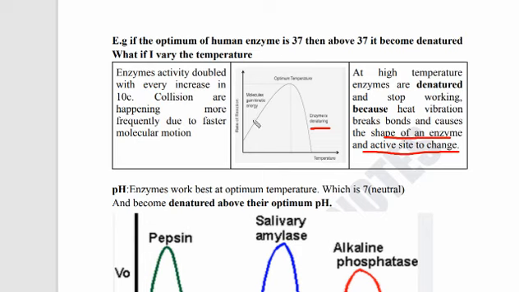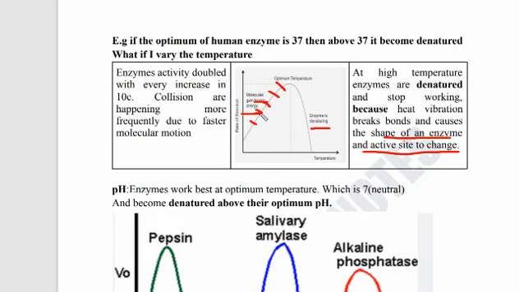There is another thing that you need to remember: every rise of 10 degrees will double the rate of the reaction. This depends on the energy present in the molecules, which will increase the rate of reaction. When we increase the temperature, the molecules will move more, there will be more collisions, and this collision will be due to the kinetic energy. This collision will produce kinetic energy.